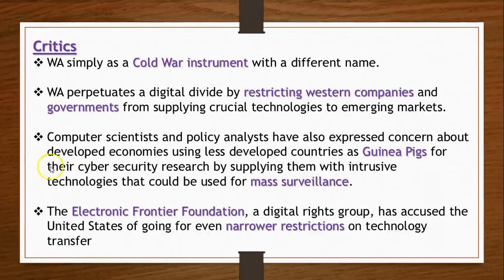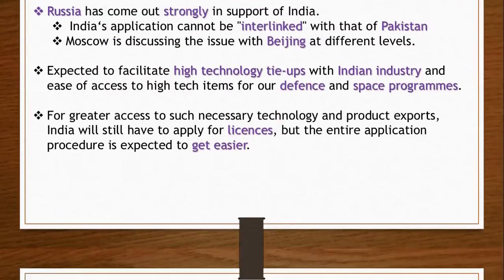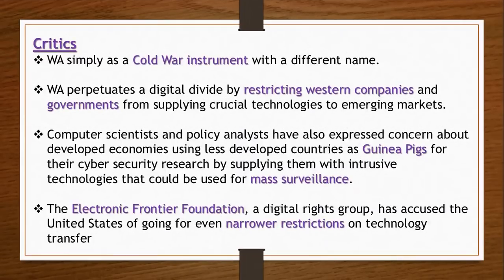Now let's see what critics have to say. Many critics say that it is just a change in the name. That's what has happened with this WA. Earlier what we used to know as Cocom or some different groups, something similar is there with this WA.